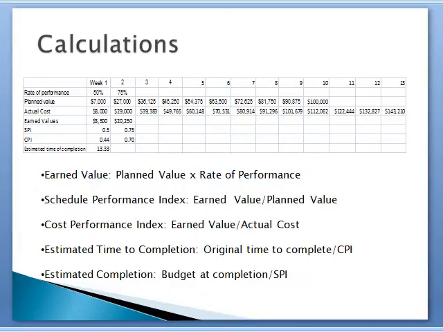Here are the calculations used during this project. The earned value is calculated as the planned value times the rate of performance. For week 1, the earned value was calculated by multiplying $7,000 times 50% to get $3,500.